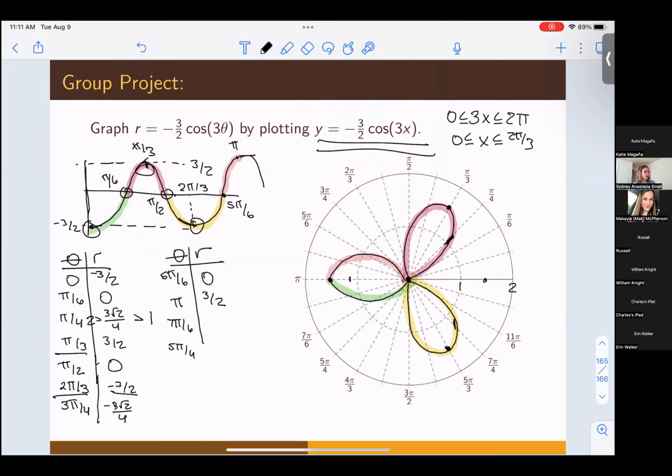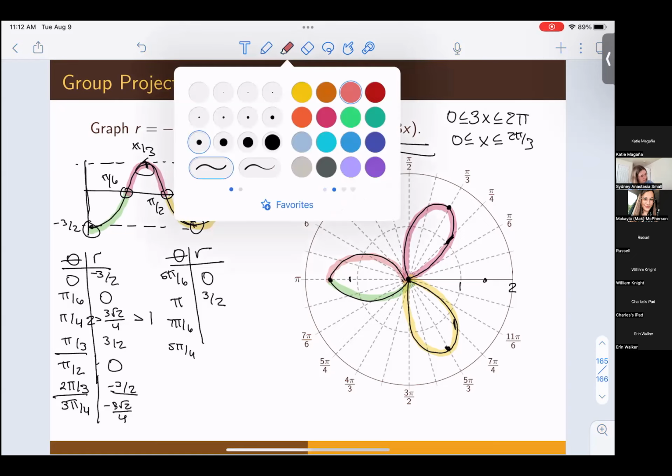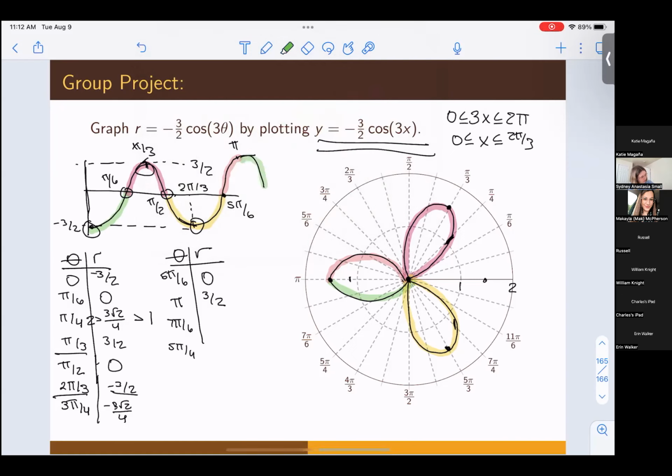Note that even though this example and the one we did before were flowers with 3 petals, not all graphs will have exactly 3 petals. Not all polar graphs will maintain this exact shape. So if you see 3 petals, that doesn't mean stop. Some graphs only have 2, some graphs don't have any, some can have 4, 5, 6, etc. So the rule of thumb is just to keep checking as you go, and once you think you're done, do a couple more points after that just to check to make sure that indeed the cycle does start repeating. So that would start going like that.